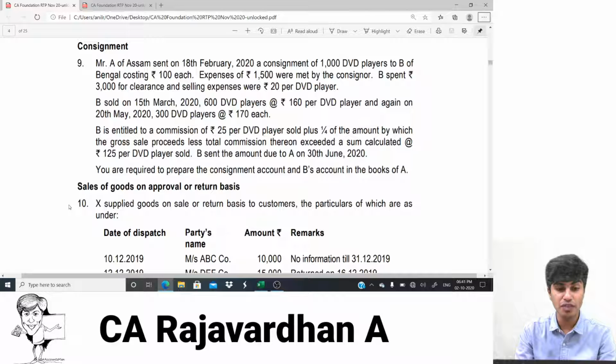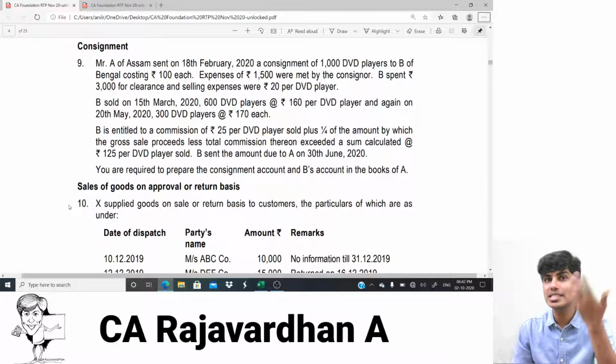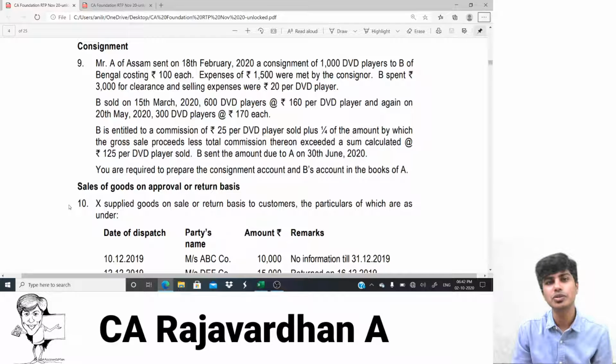B sold on 15th of March 2020 600 DVD players at rupees 160 per DVD player. B has sold. Now they've given a date, so we'll write the date. Whenever there is a sale, I would usually create the sales account and debit the cash account, cash to sales. In this case, I cannot write it as sales because I have not sold it; the consignment stock has been sold by my consignee. When I sent my consignment stock, I debited consignment. Now when the consignment stock is sold, the consignment account would reduce, so the consignment account should be credited.